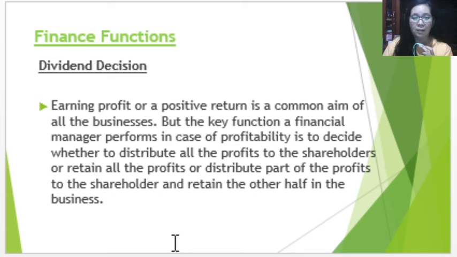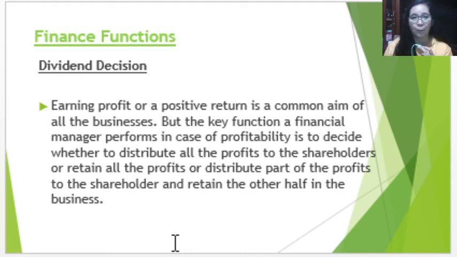Okay, so here this decision is also an important finance function because when we decide to provide or give dividend, it will also be an indication that the company is doing well in performing their business operation, because they are able to return a part of their profit to their shareholders.